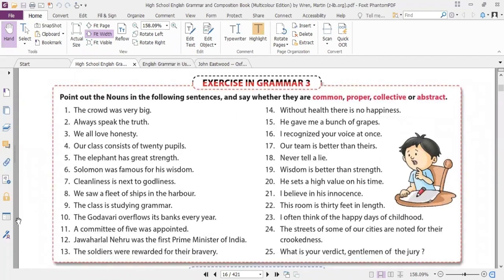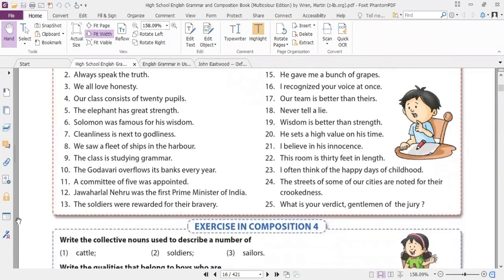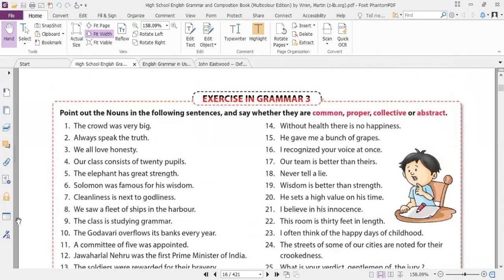This is the exercise that I would like you to do on your own, so that we could talk about it in the next slot. You will point out the nouns from the following sentences and look at their category: common, proper, collective, or abstract. The crowd was very big, so what is it?